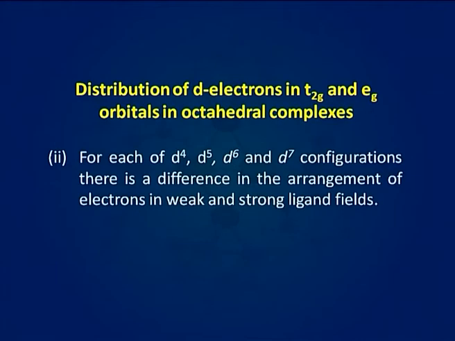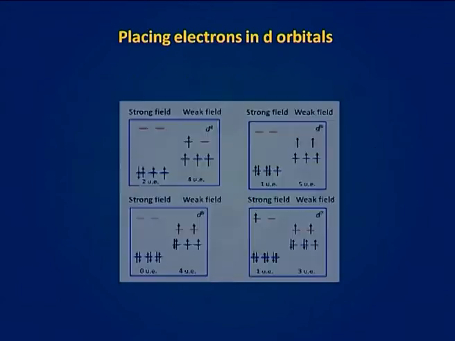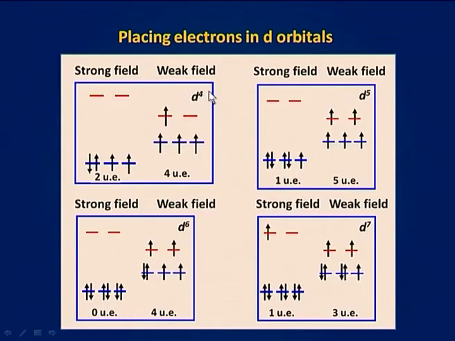For each of d4, d5, d6 and d7 configurations, there is a difference in the arrangement of electrons in weak and strong fields. Here you can see, for d4 electronic configuration, in strong field there are 4 electrons in the t2g set, that is, the number of unpaired electrons is 2.